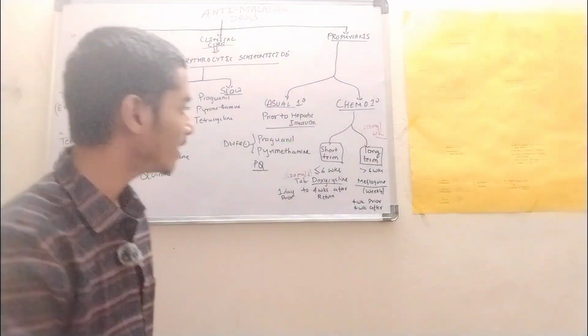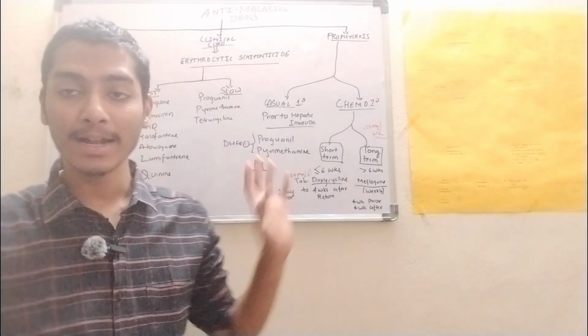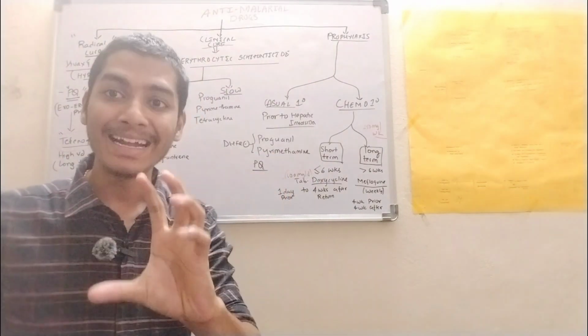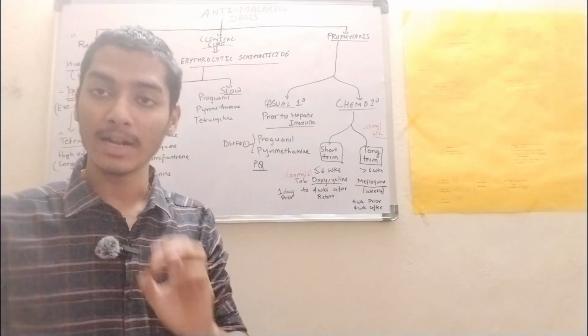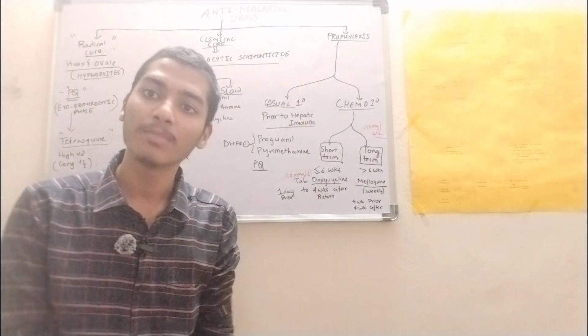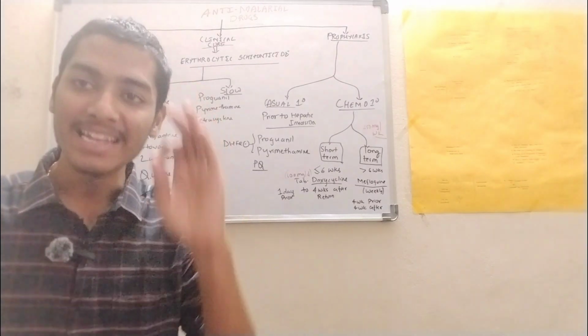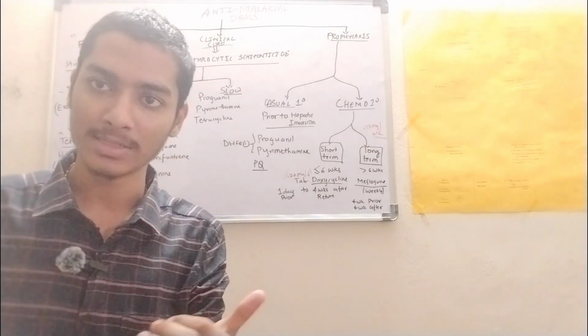Here we are discussing that for short term duration, we use doxycycline 100 mg per day, a day prior to visiting the endemic area, up to 4 weeks after return from the endemic area. This is the chemoprophylaxis for short term, that is less than or equal to 6 weeks.